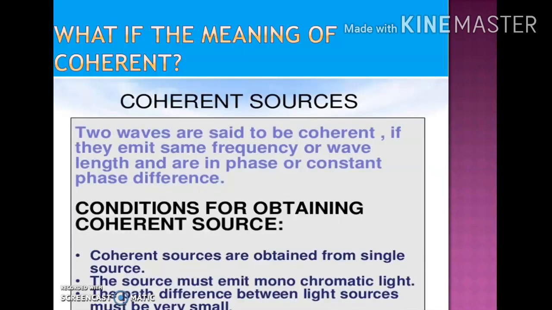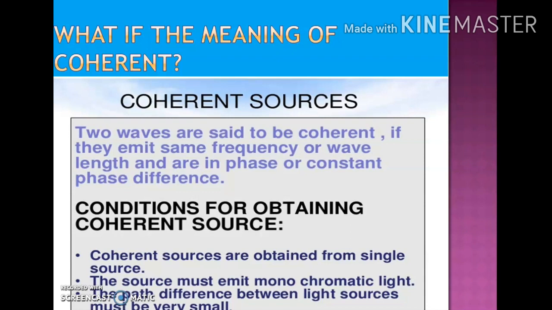While explaining the definition of interference, I used the words coherent sources. That is, the light coming from two coherent sources will superimpose to give you the interference pattern. So what is the meaning of coherent sources? Two sources are said to be coherent if they emit light of the same frequency or same wavelength, and the waves should be in the same phase, or they should have a constant phase difference. If all these conditions are satisfied by two sources, then they are said to be coherent sources.